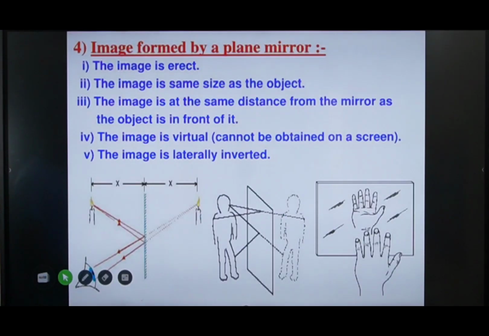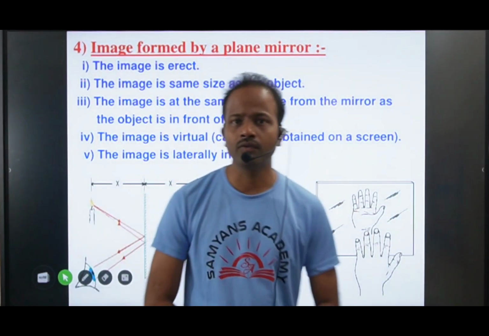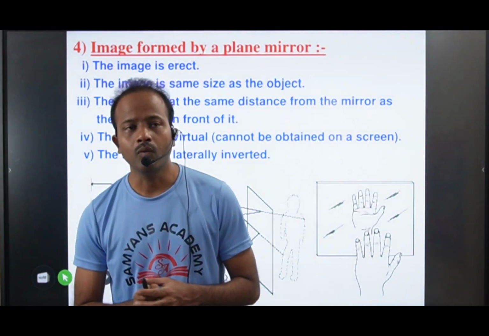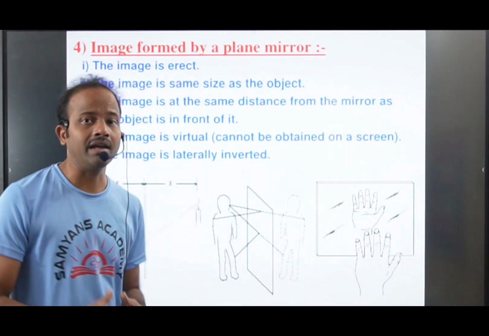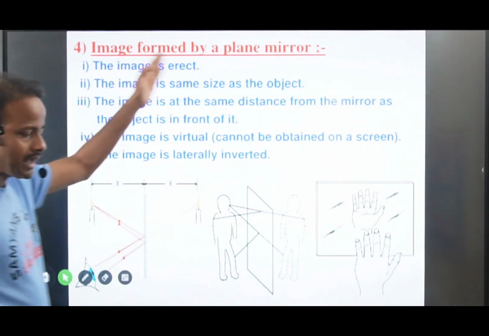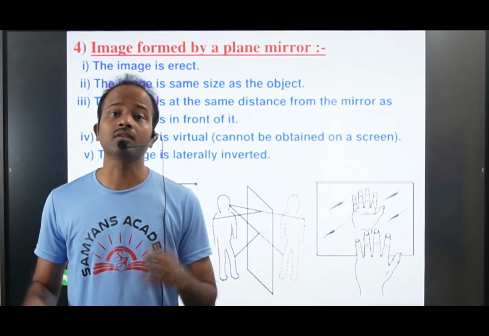Now, image formed by a plane mirror. Daily, how are you seeing your face? By using your plane mirror. Then what are the characters of the image formed by a plane mirror? Let us see. The image is erect. Erect means the image is not inverted here.